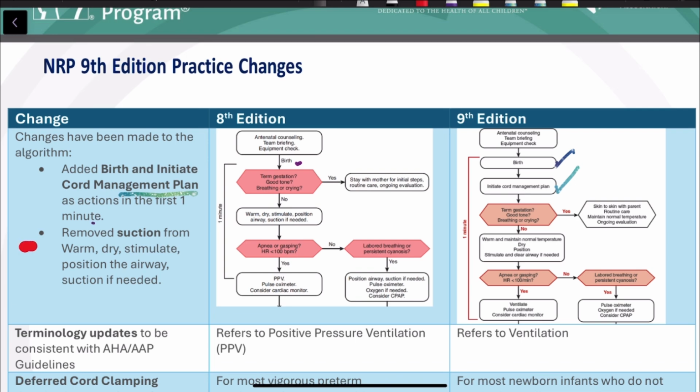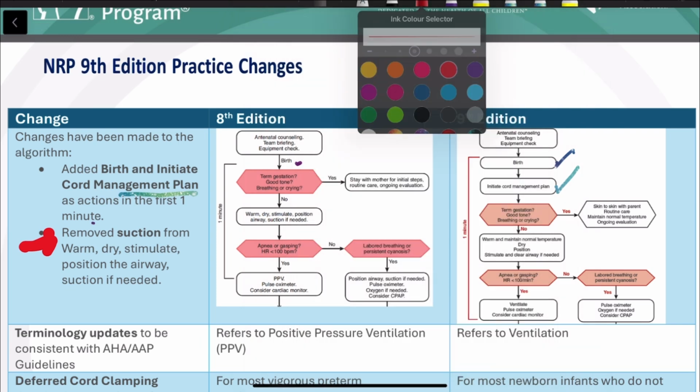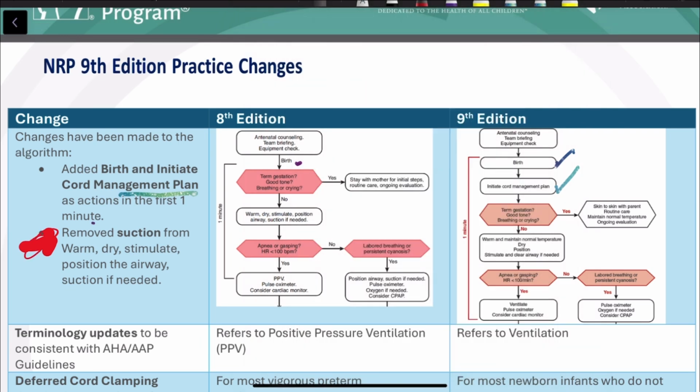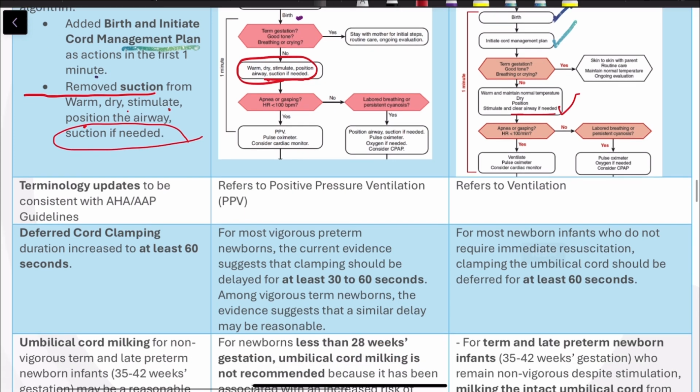They have removed suction from warm, dry, stimulate, position the airway. Suction only if needed is added here. Clean airway if only needed.